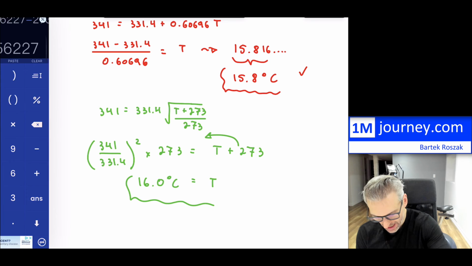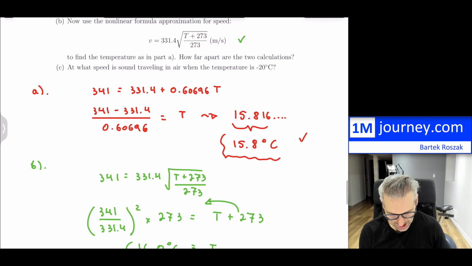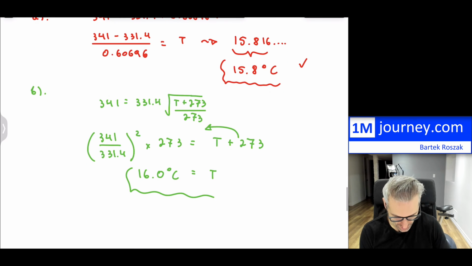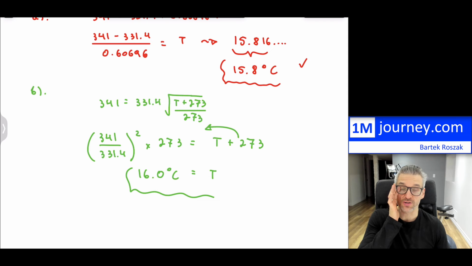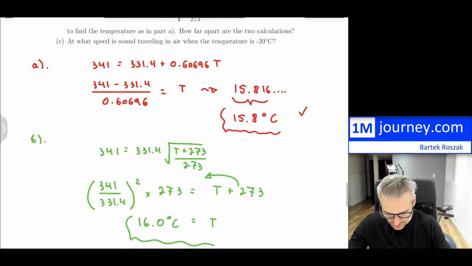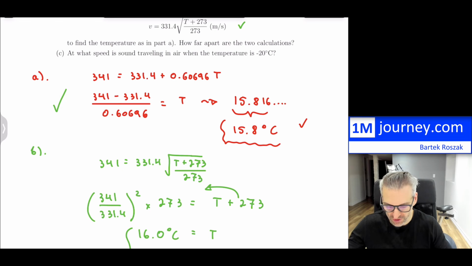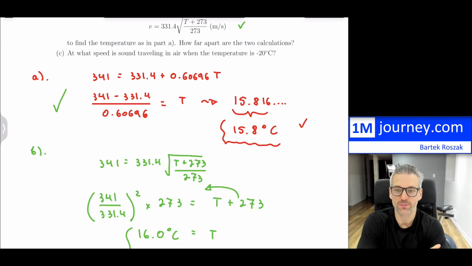All right, so there we have it. So notice how close these actually are. How far apart are these two calculations? They're 0.2 of a degree Celsius. So they're pretty good. So the linear approximation is actually really good in comparison to the nonlinear one. So very often you might run into that you will be using this one, or your teachers are going to try to use this approximation. But both obviously work. The nonlinear one is a little bit better than the linear one.